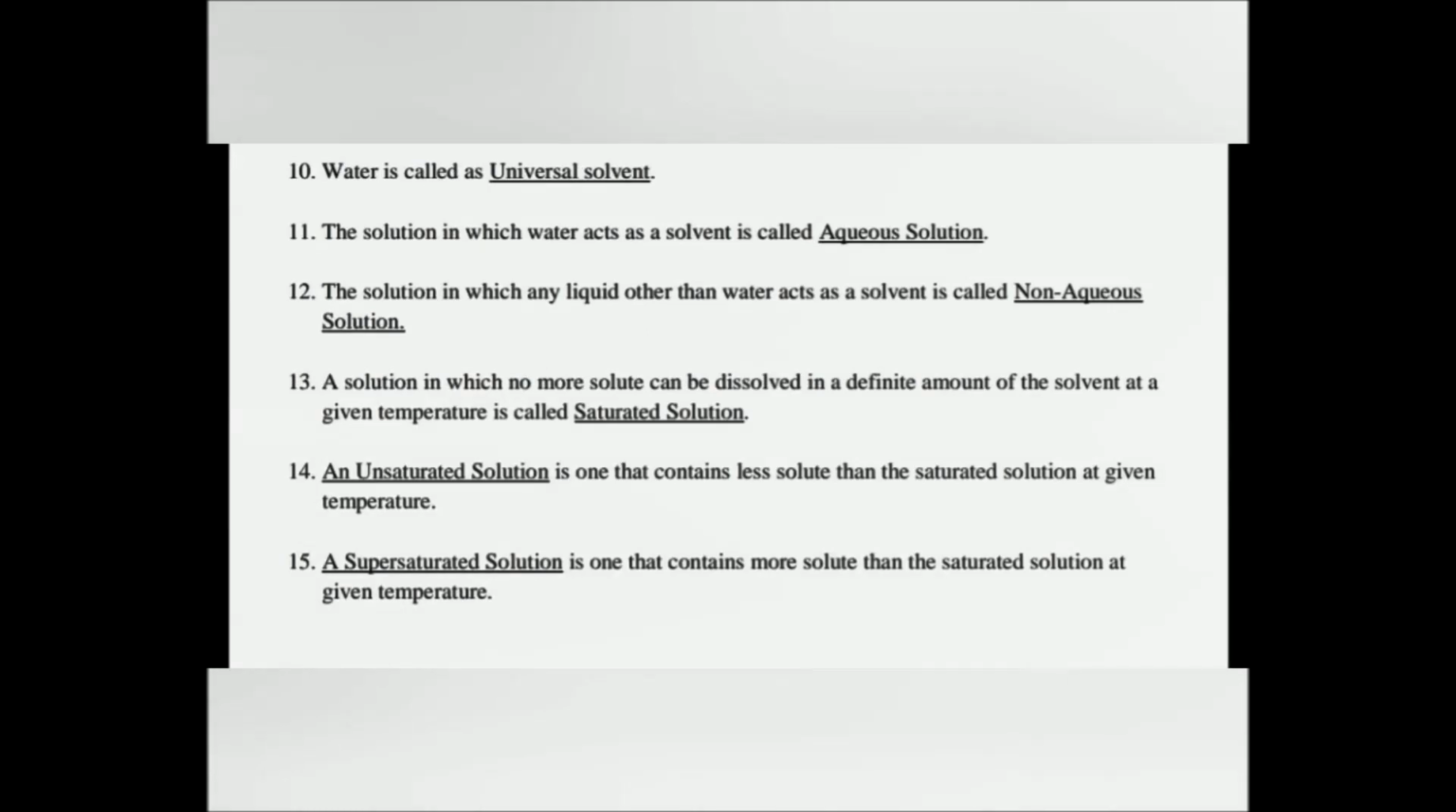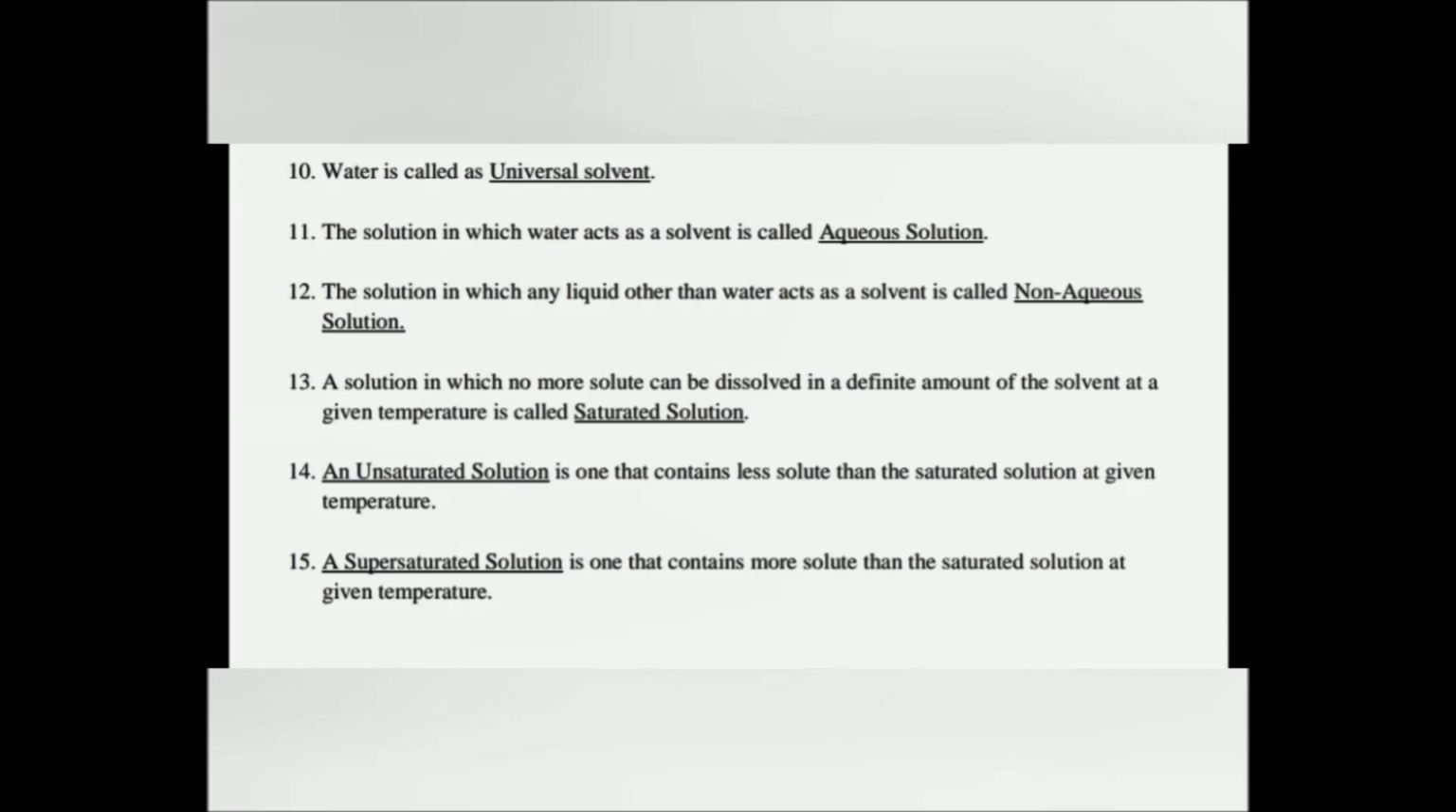Most of the substances dissolve in water. So, water is called universal solvent. The solution in which water acts as a solvent is called aqueous solution. The word aqua means water. The solution in which any liquid other than water acts as a solvent is called non-aqueous solution.